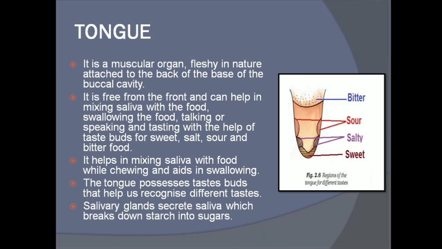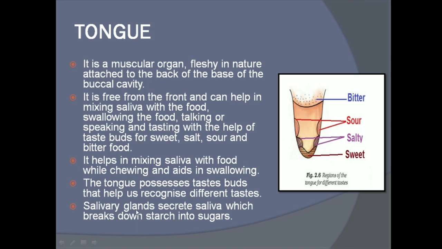So which are the different tastes? They are sweet, salt, sour, and bitter. They help in tasting this type of food. The tongue helps in mixing saliva with food while chewing and aids in swallowing. The tongue possesses taste buds that help us recognize different tastes. As we just saw, there are different taste buds present on the tongue, and they help in recognizing the different tastes of different foods.